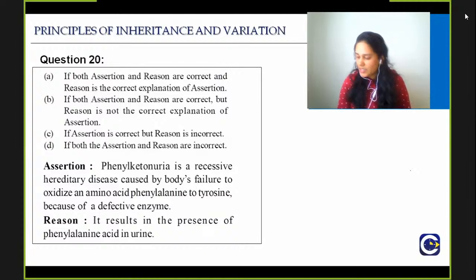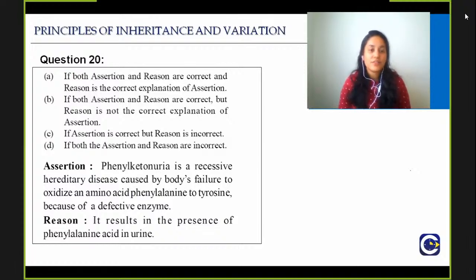Question number 20. They are asking you about phenylketonuria, which is a recessive hereditary condition caused by body's failure to oxidize an amino acid phenylalanine to tyrosine because of defective enzyme.